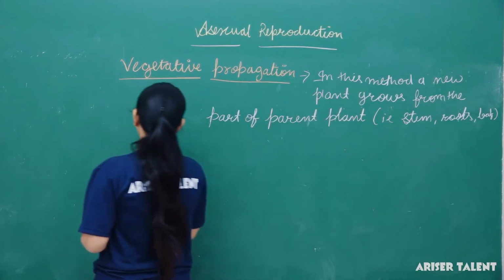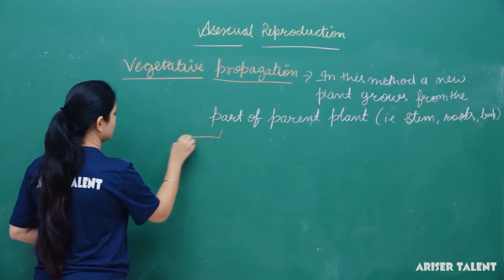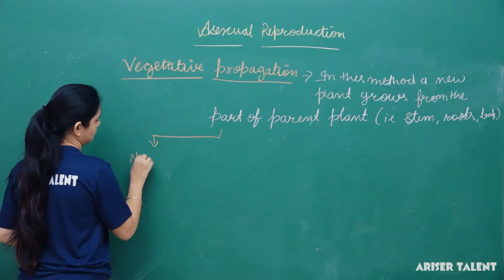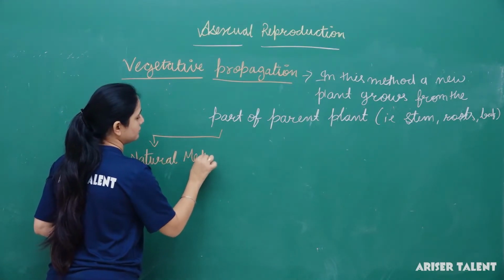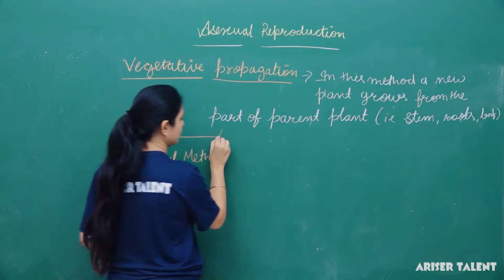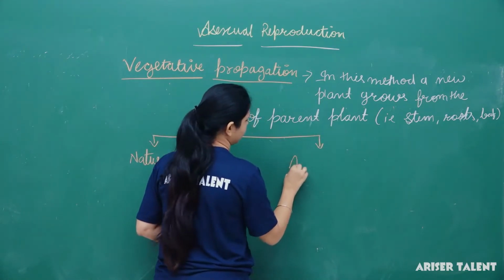It is of two types, natural method and artificial method.